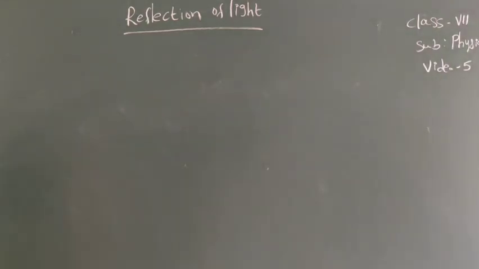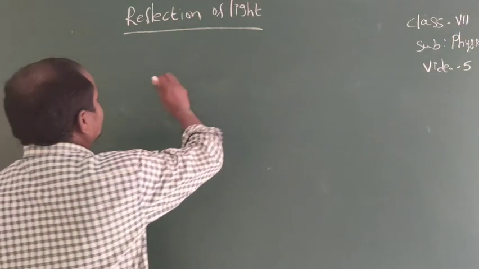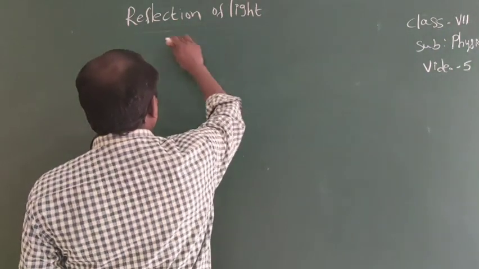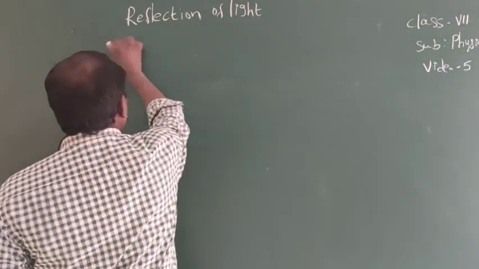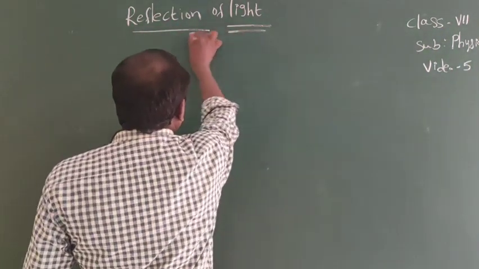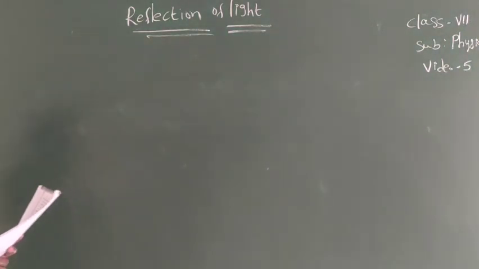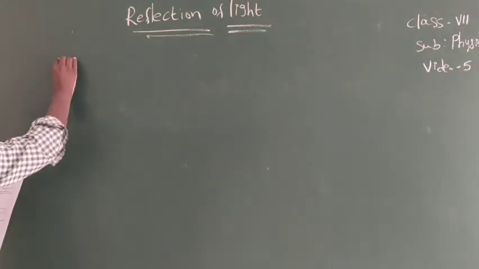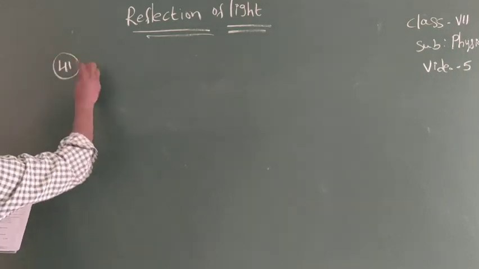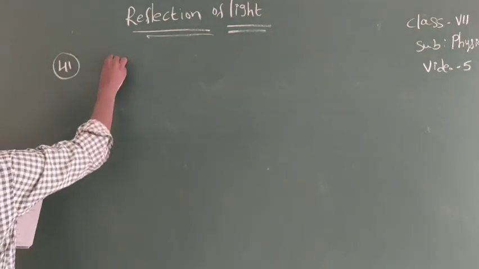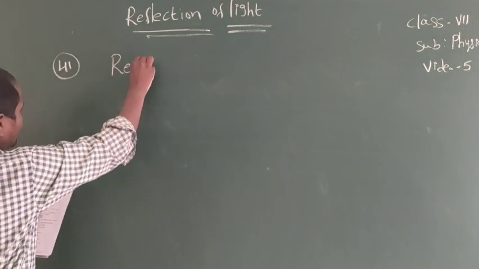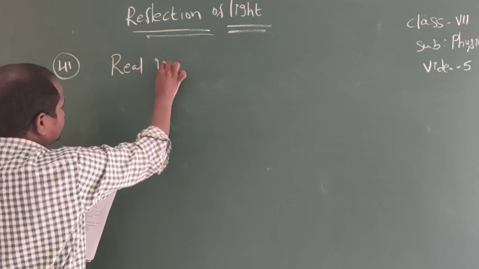Today I will explain up to 40 questions. Come on. The remaining questions I will explain now. 41. The image that can be obtained on a screen is called a real image. 41. Answer is real image.